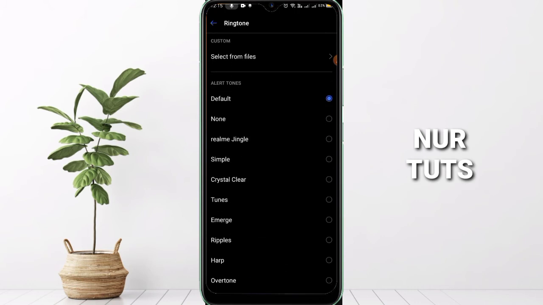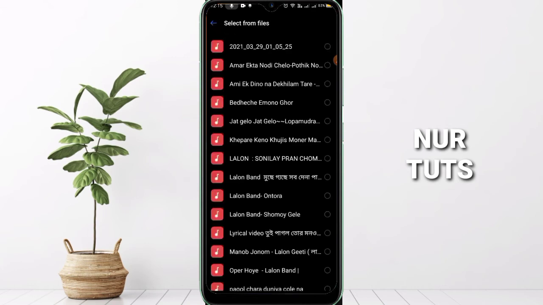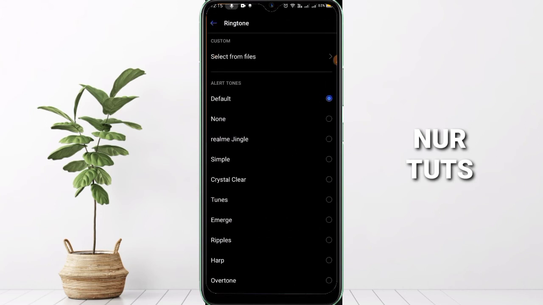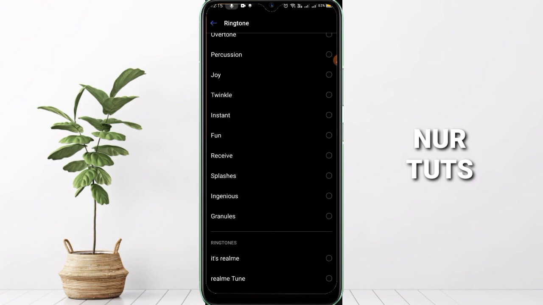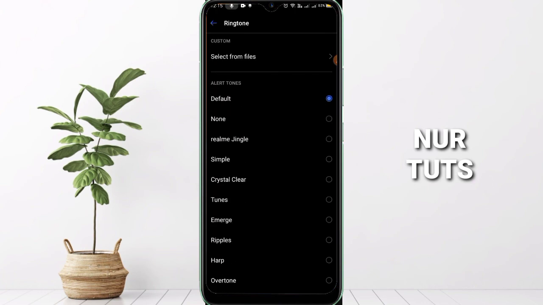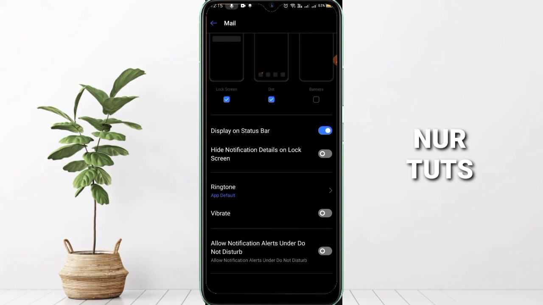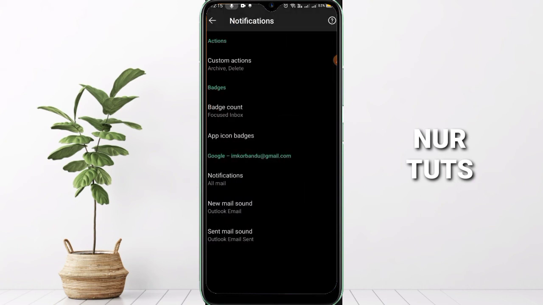You can even select from your files if you want to set music, a song, or anything else. Then you can click the first one. Here you can see Select from files. Click on it, and then you can see the files available in your memory. There are a lot of ringtones. Choose any one of them, and it will change automatically.